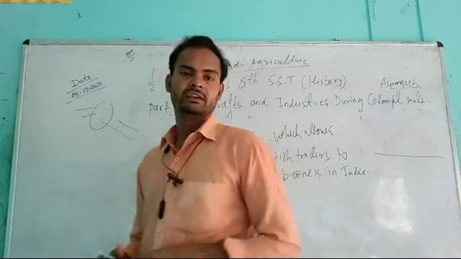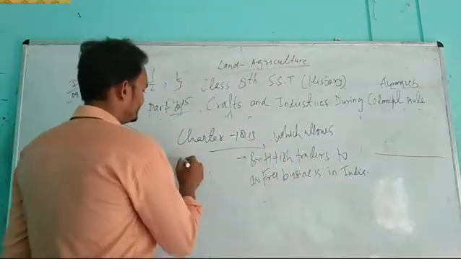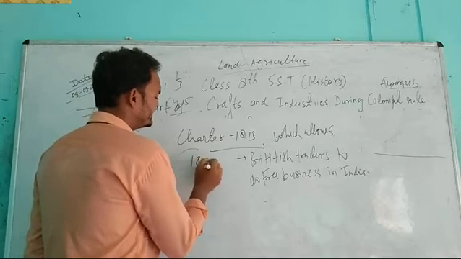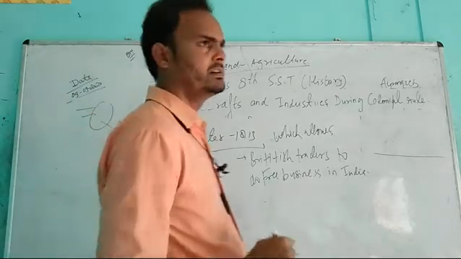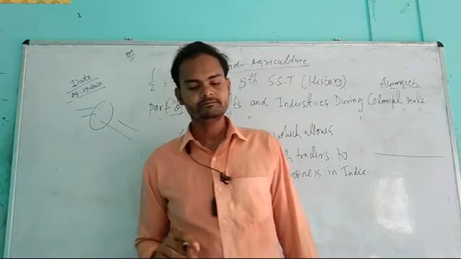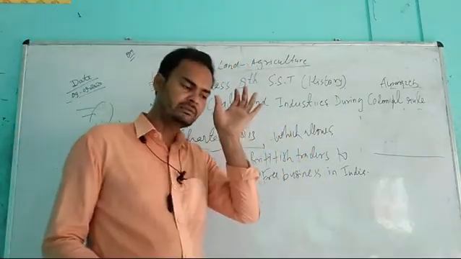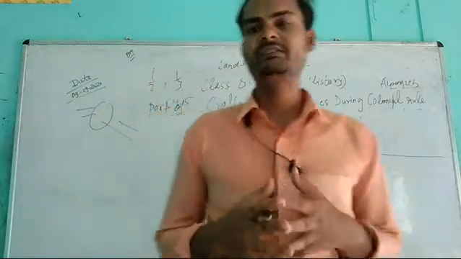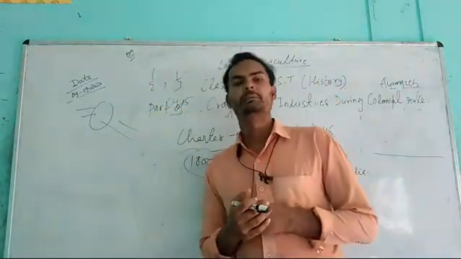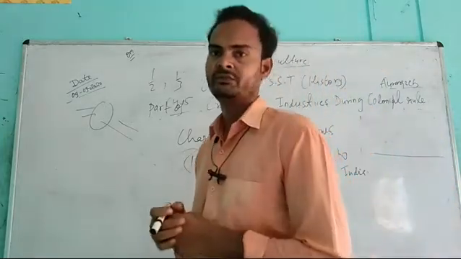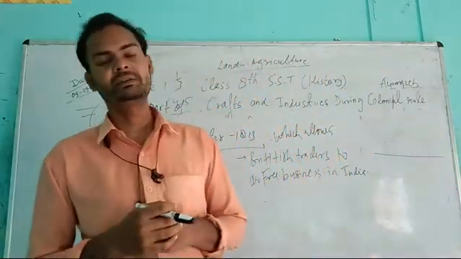So students, in 1850, that means the half of the 19th century, there was a decline of our local industries, our indigenous or native factories and industries, because of the exploitation and drain by the British.